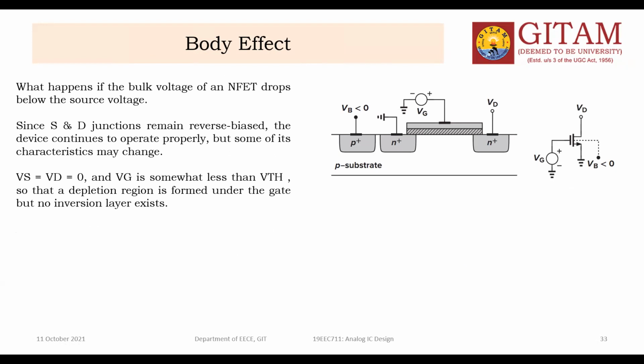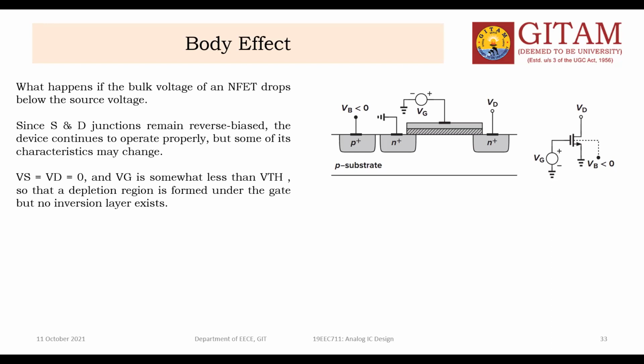Body effect is nothing but this: usually source and body are both connected at the same potential. If there is a potential mismatch, say the body potential is lower than the source potential, then there may be a requirement of a larger threshold voltage. That means the requirement of threshold voltage increases.